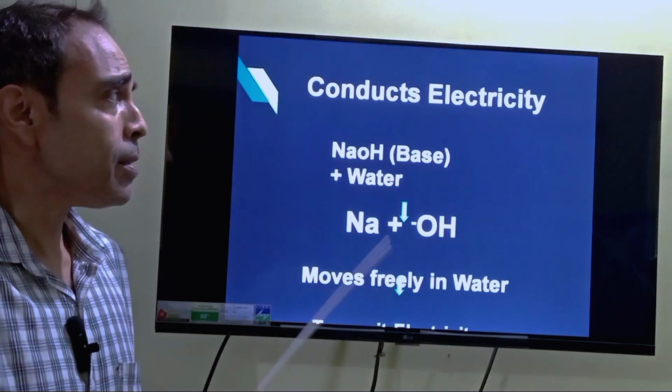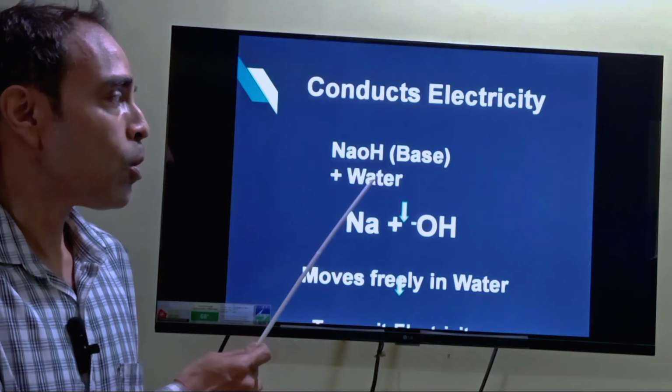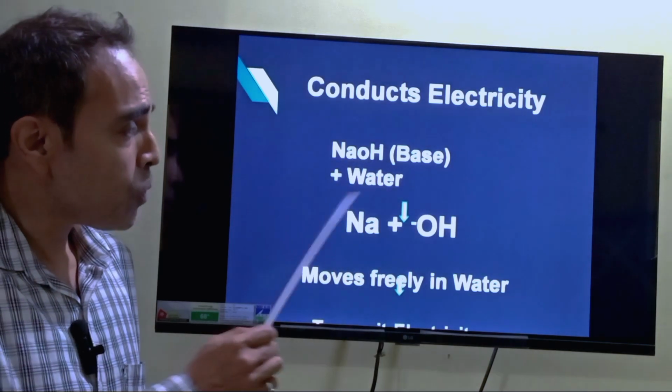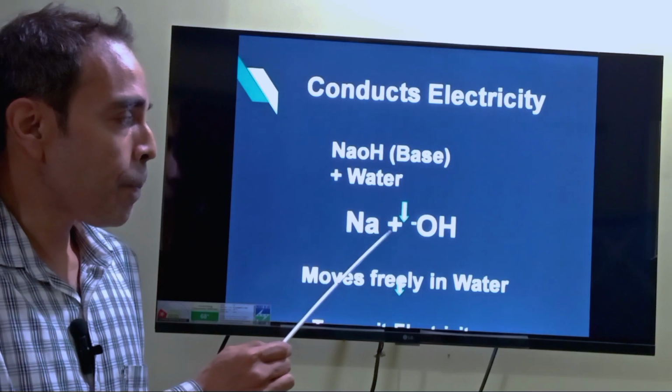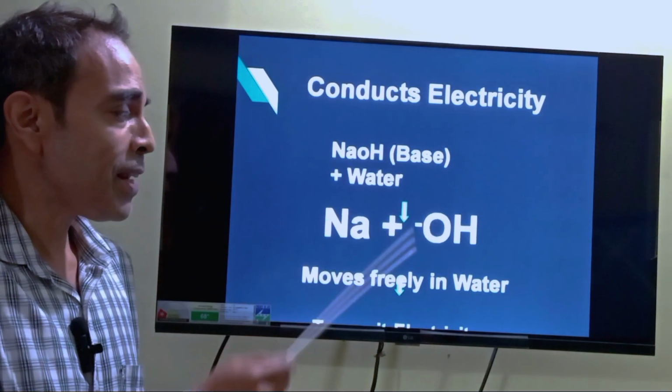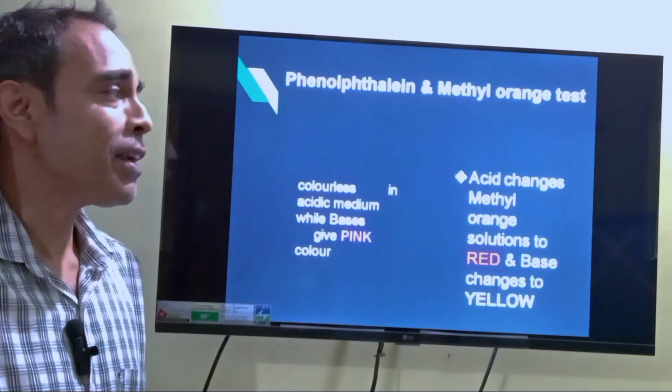Secondly, as in acids, bases can also conduct electricity. Look at sodium hydroxide. When it combines with water, it produces a sodium positive ion and a hydroxyl negative ion. So these positive and negative ions move freely in water and they can conduct electricity.